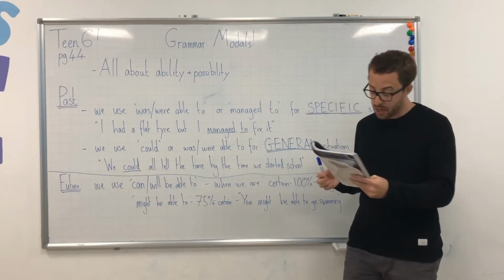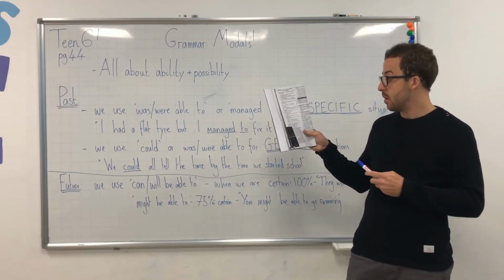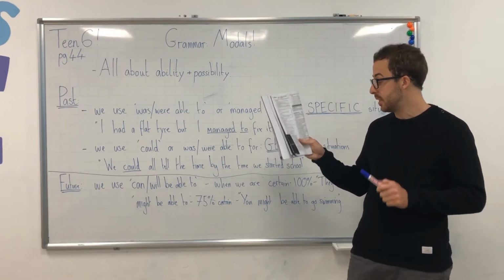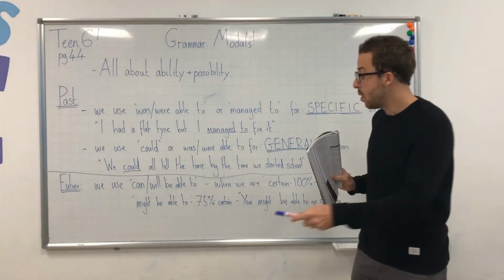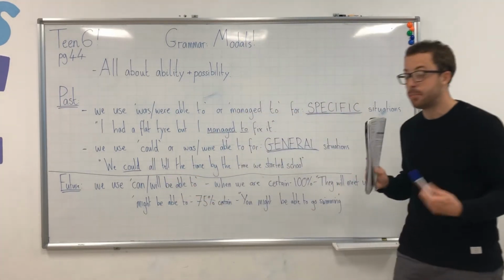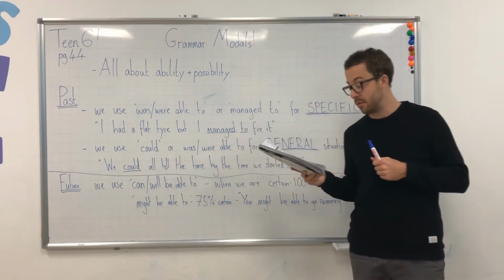So good job. Number 4, I'm away this week, so I won't be able to come to your party tonight. Again, here, because it's 100% confirmed, will or won't for the negative be able to. It's confirmed 100%. The person has given their reasoning.